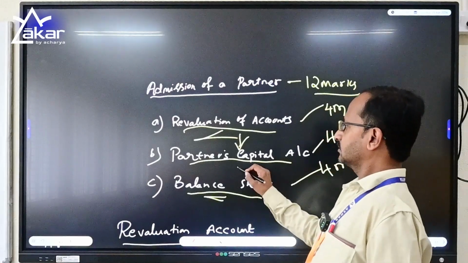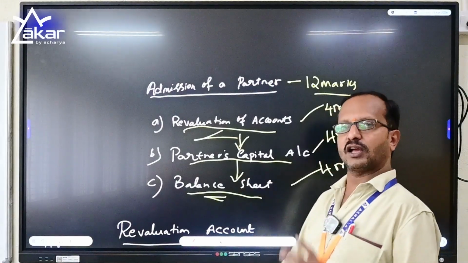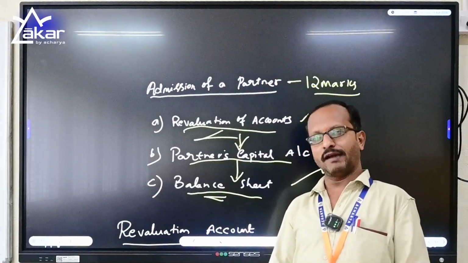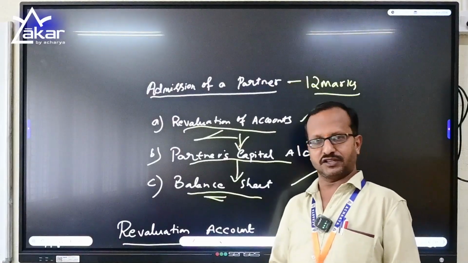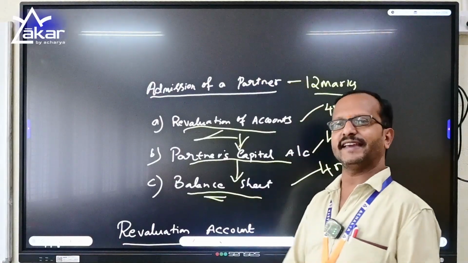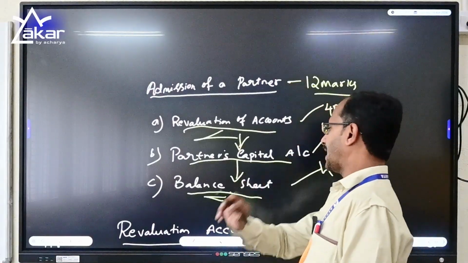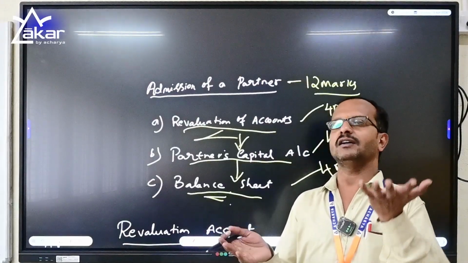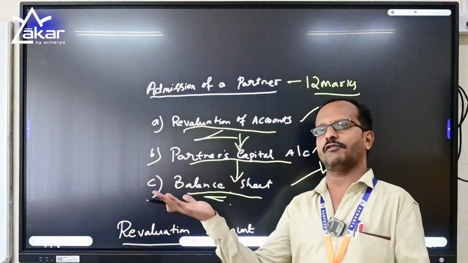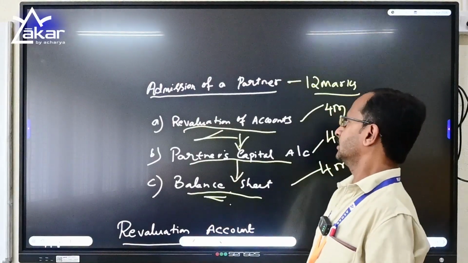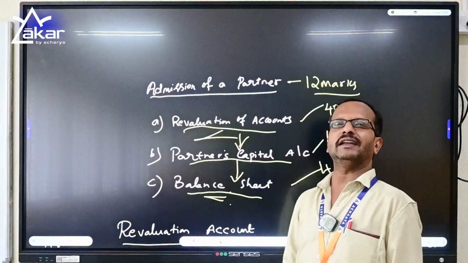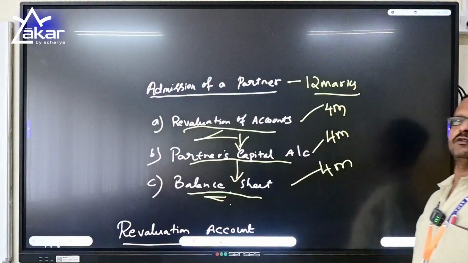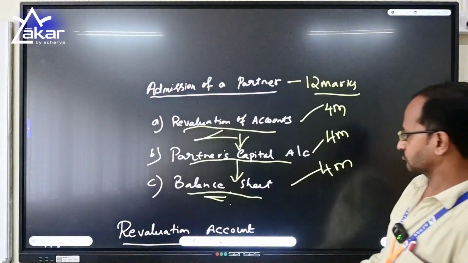And next, the closing capital after all adjustments such as general reserve, profit and loss account surplus, revaluation profits, drawings, goodwill, everything, will be carried as the closing capital of the partners under the liabilities column of the balance sheet. The balance sheet should get tallied, with the value of the liabilities equal to the value of the assets. Each statement of account will carry 4 marks, so the total should be 12 marks including your account formats.